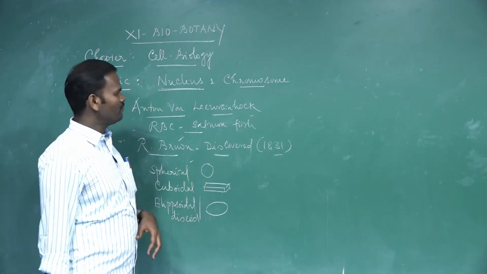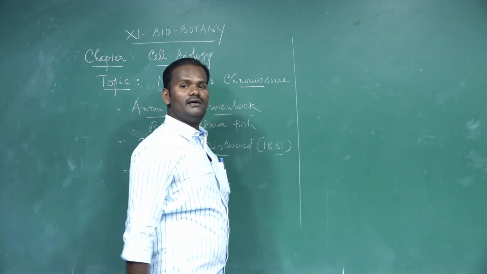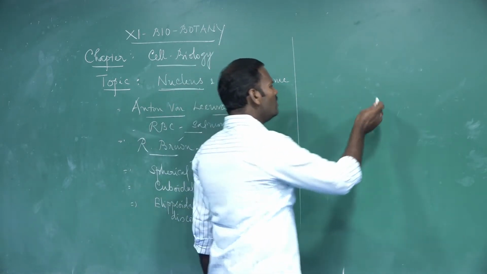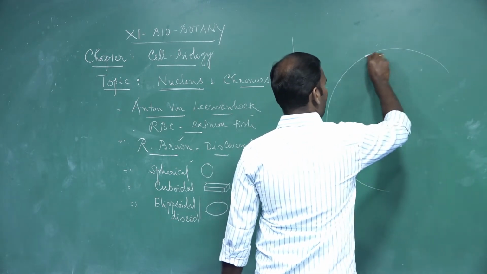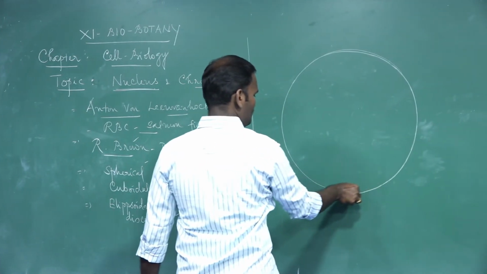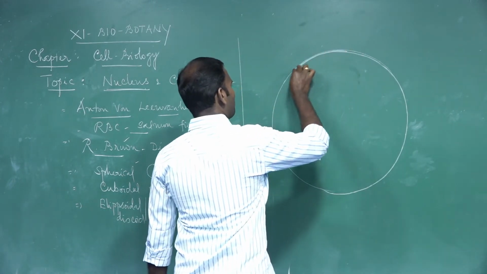If you take the structure of the nucleus, it is covered by double membrane-like structures, the outer and the inner membrane.